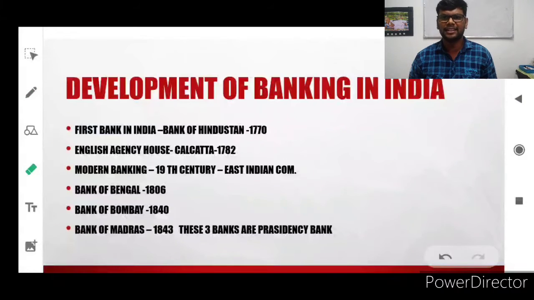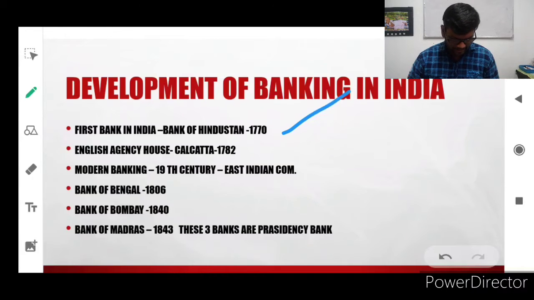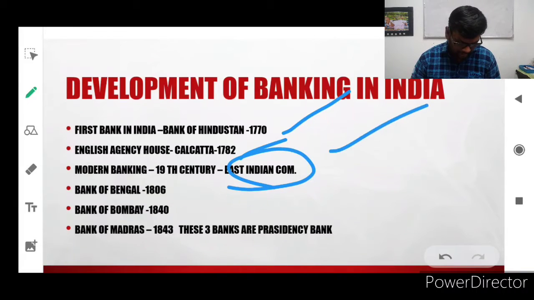Development of banking in India. The first bank in India was called Bank of Hindustan, in 1770. Then the English Agency House at Kolkata started in the year 1782. The modern banking system available at present dates from the 19th century, and it derives only with the help of the East India Company.